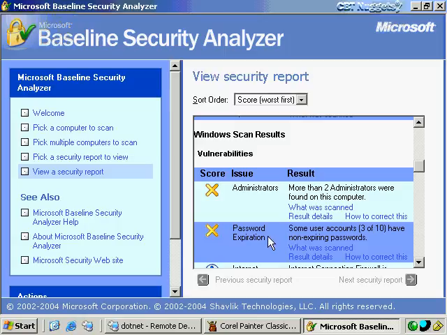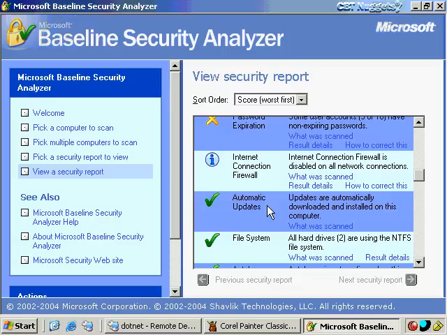whether or not I have also password expiration going on. Now, I have a few accounts that don't have expired passwords because they're service accounts, and of course, service accounts should not expire because then your service stops working. So that's the reason why that is. So there's a few other things.